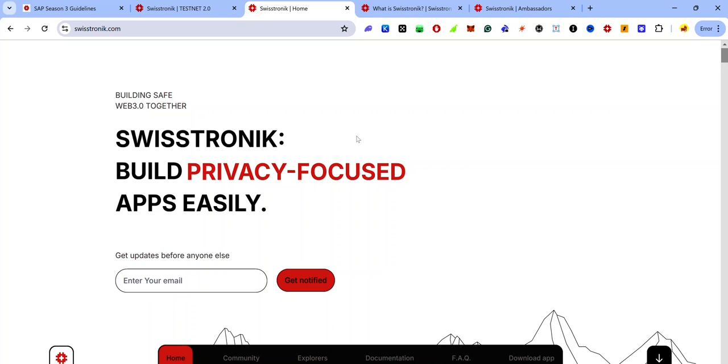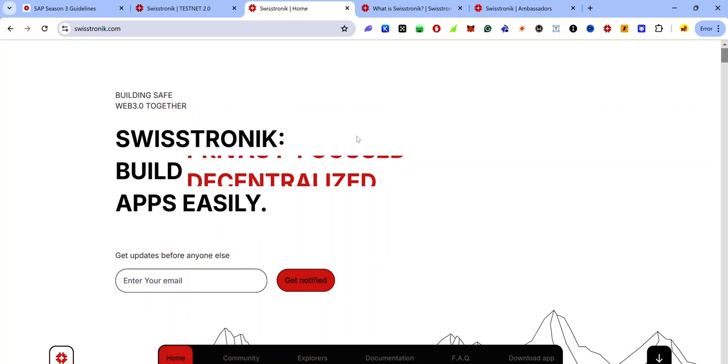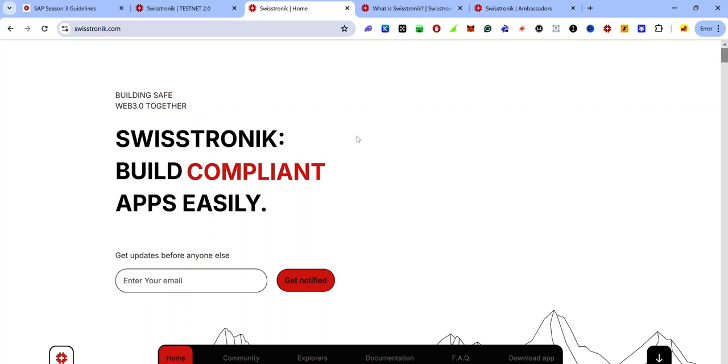If you're interested in the project, the first thing to do is to learn about the project. If you don't know, you can't tell. So you visit the Swisstronik website, read their documentation to have a good idea of what the Swisstronik Layer 1 is, what they are aiming to build, and how they intend to go about it. The next thing you need is a basic knowledge of cryptocurrency, because if you don't understand the crypto basics, you won't be able to explain the project to newbies in a way they would understand. And the most important thing is to apply. If you do not apply, you would not get the ambassadorial role.